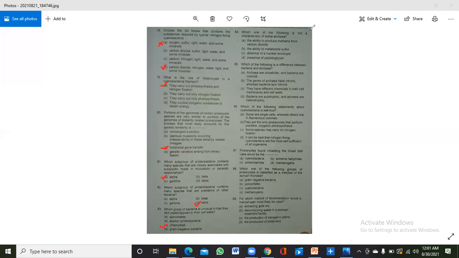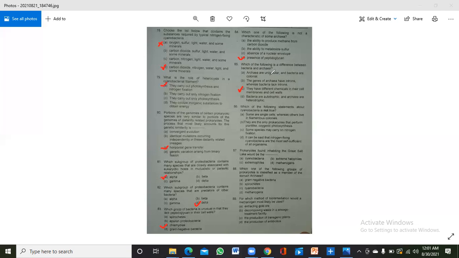Which of the following is not a characteristic of some bacteria? So, archaea. In archaea there is no peptidoglycan. Which of the following is the difference between bacteria and archaea? The correct option is that they have different chemicals in their cell membrane and cell wall. The cell membrane and the cell wall of the bacteria and archaea are different from each other.